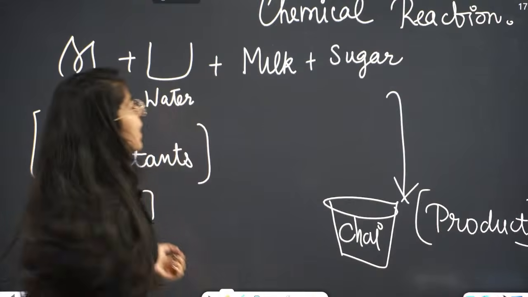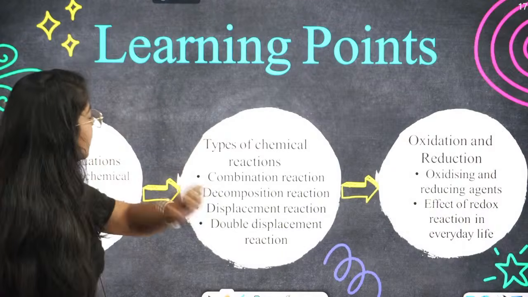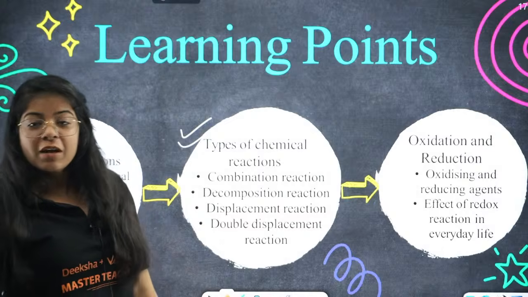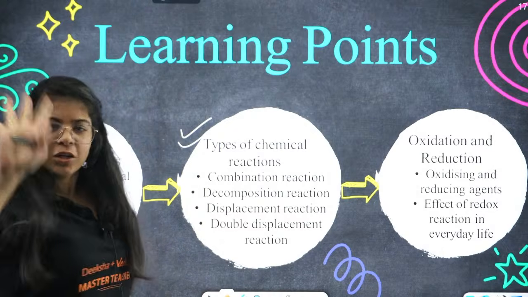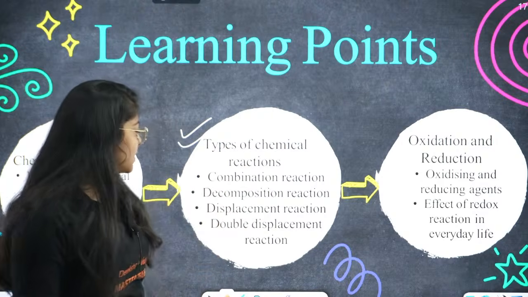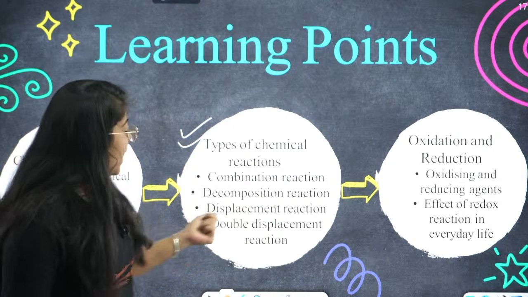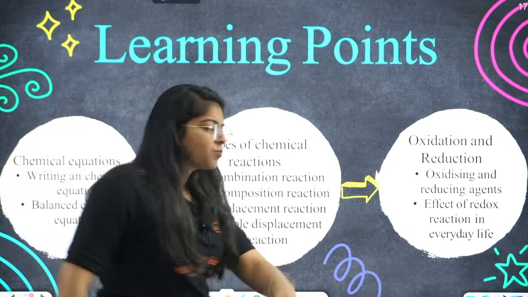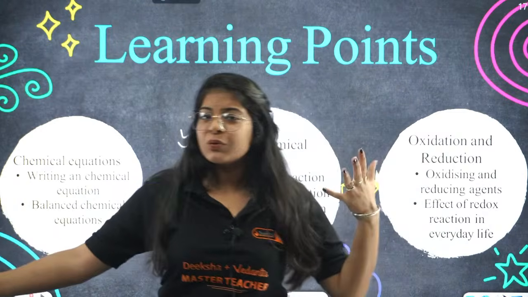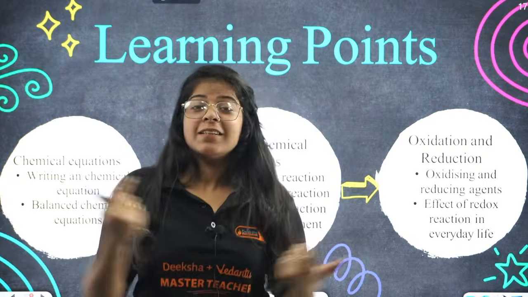Right? Okay, great. Now moving on, the learning point is we have types of chemical reactions. We have lots of types of chemical reactions, only 4, not lots. Okay, the first thing is combination reaction, something combines. Basically decomposition reaction, what is decomposition reaction, we will study. Then displacement reaction, double displacement reaction. So basically we are going to see lots of new things in this chapter, and you are going to understand it and love it, that's my guarantee.